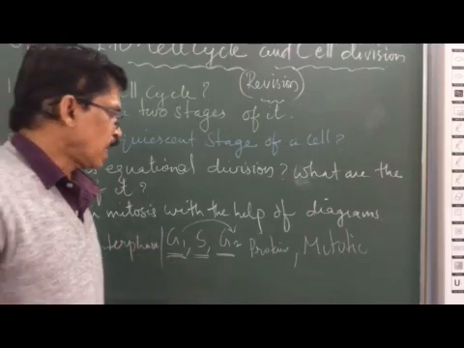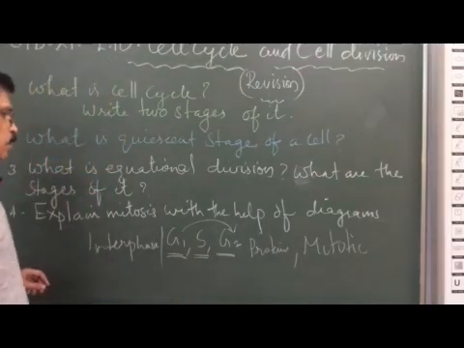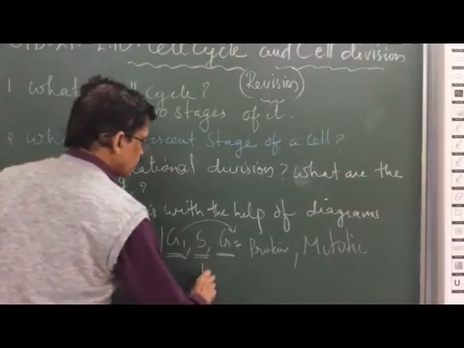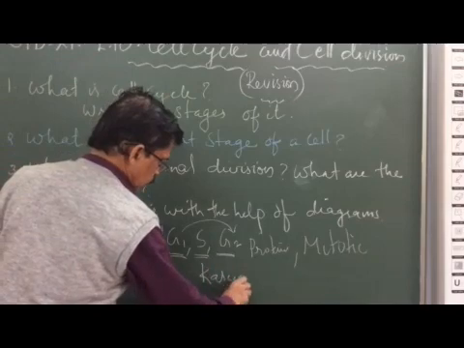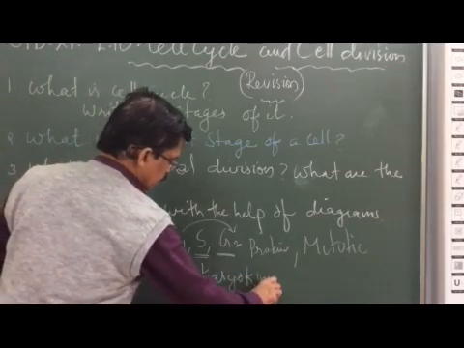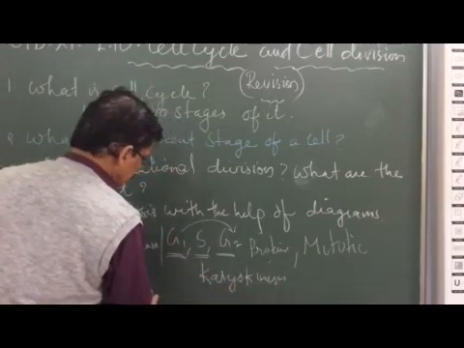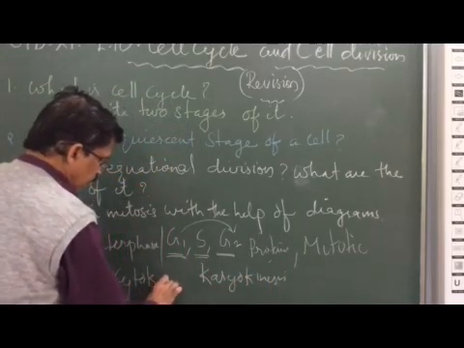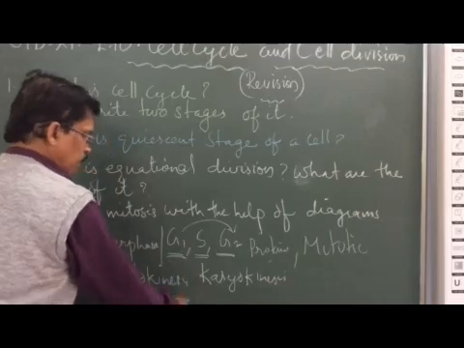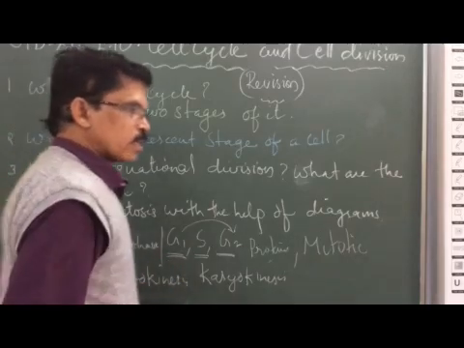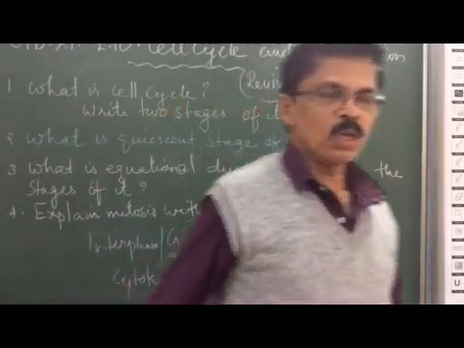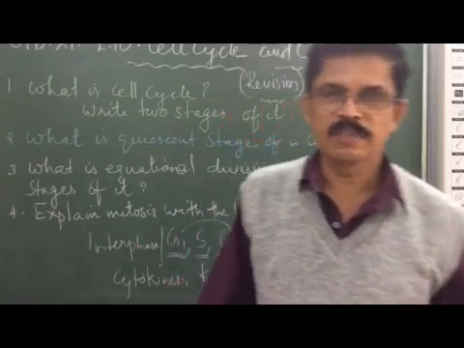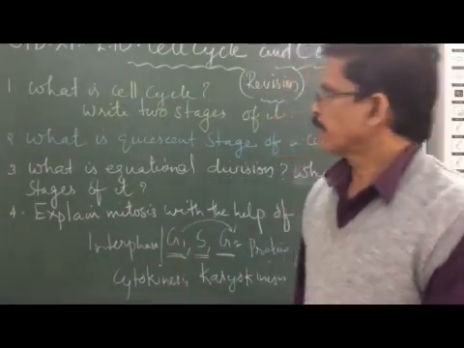So what are the two stages in the mitotic phase? Karyokinesis and cytokinesis. The details of which we can study from the previous video. So karyokinesis and cytokinesis are the two stages of the mitotic division. You got it? Clear. Right.